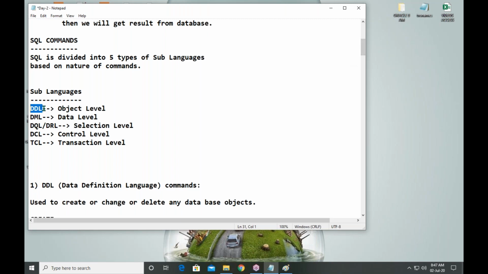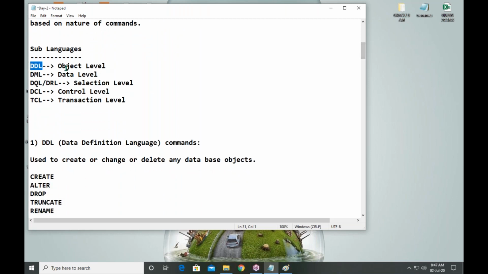See, create object, modify object, delete object, all are related to objects. So these are called object level commands. Creating, altering, deleting, truncating, renaming.